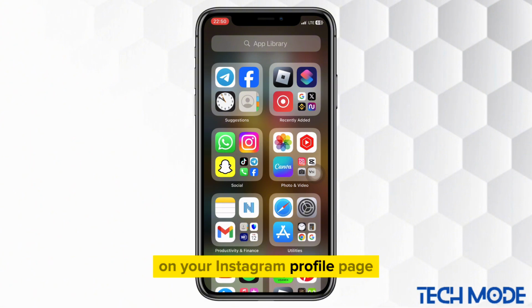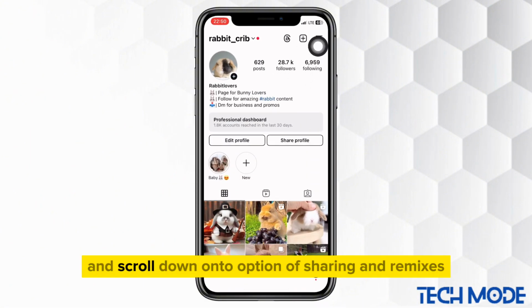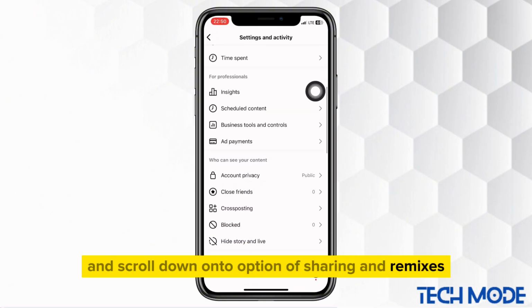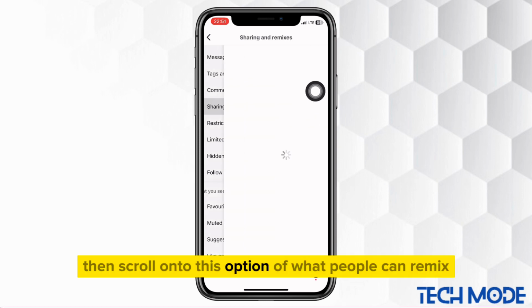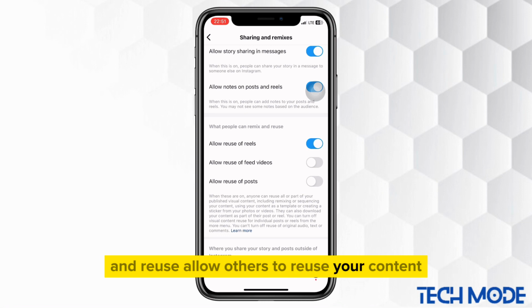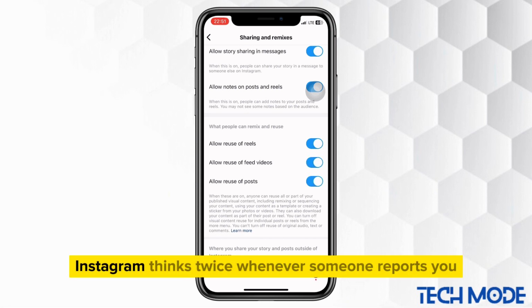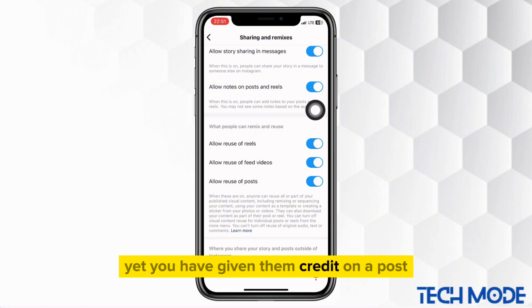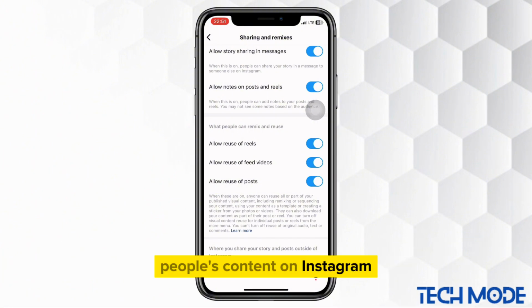On your Instagram profile page, tap on these 3 lines and scroll down onto the option of sharing and remixes. Then scroll onto this option of what people can remix and reuse. Allow others to reuse your content. By doing that, Instagram thinks twice whenever someone reports you, yet you have given them credit on a post. That's how easy it is to reuse people's content on Instagram.